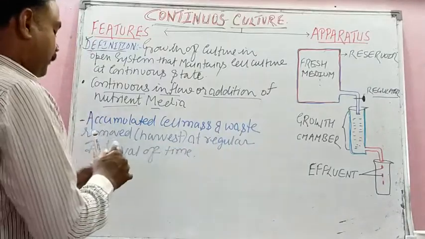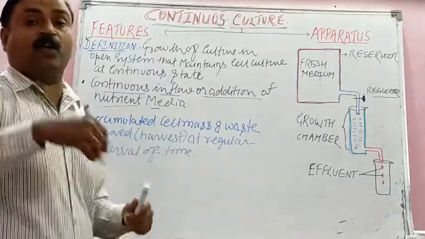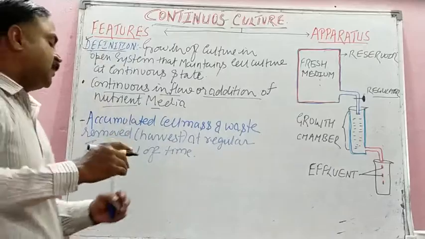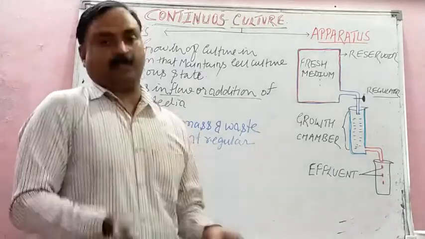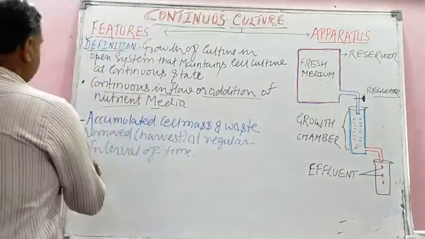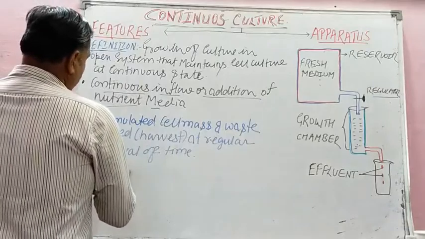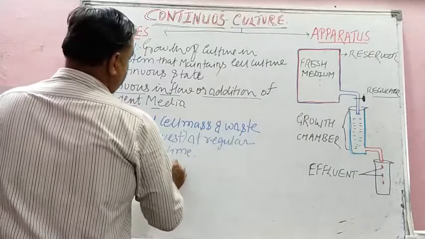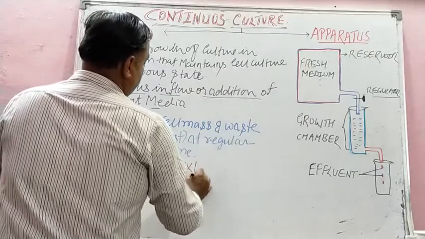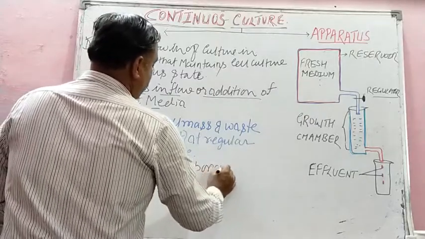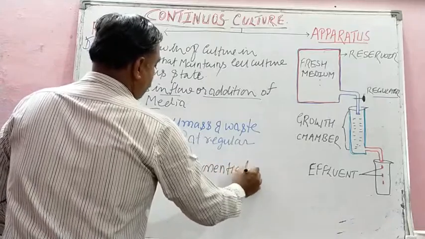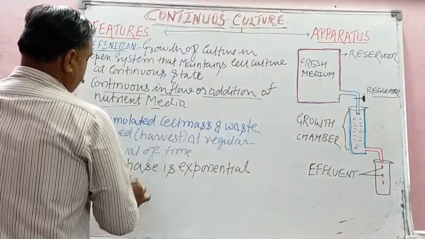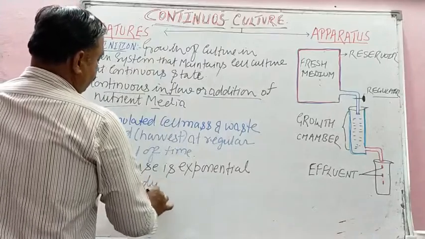And in the last, very important, the last was related to the log phase. Here the log phase is exponential but steady, why?